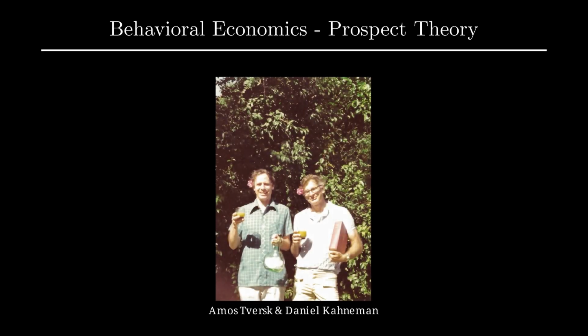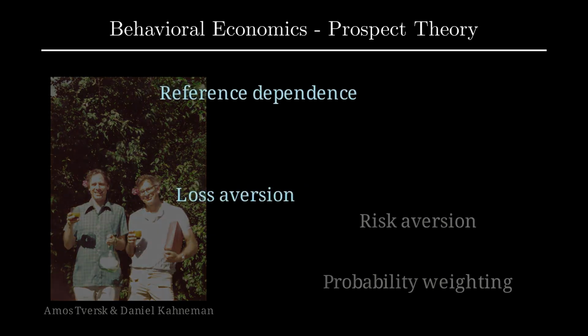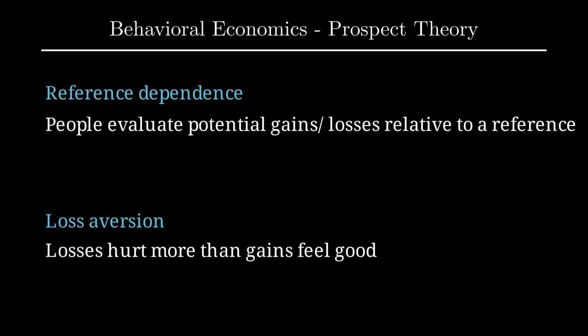Amos and Daniel came up with this theory in the 1970s. This topic in itself deserves another video, but for now, let's just look into the basic themes of prospect theory. There are four: reference dependence, loss aversion, risk aversion, and probability weighting. We'll be focusing only on reference dependence and loss aversion. Reference dependence, in short, means that people evaluate potential gains and losses relative to a reference. And loss aversion means losses hurt more than gains feel good.